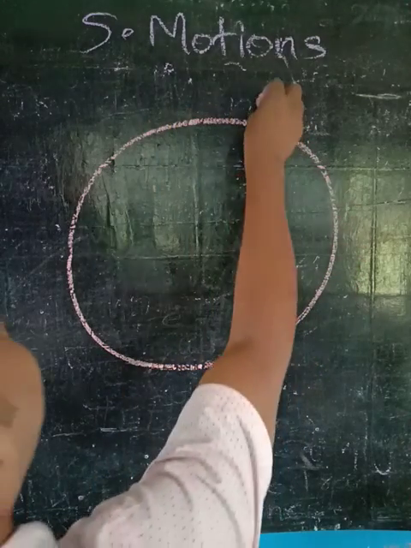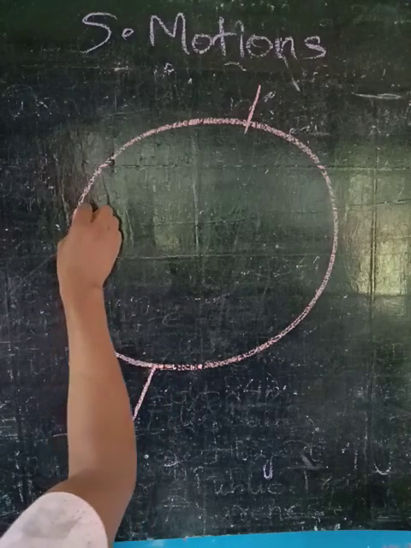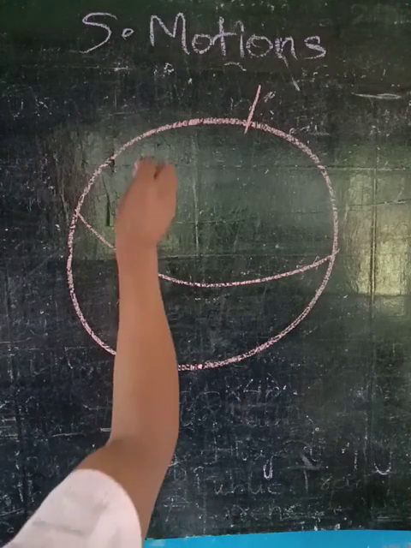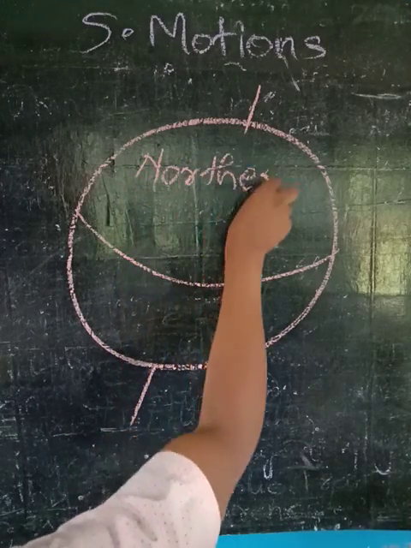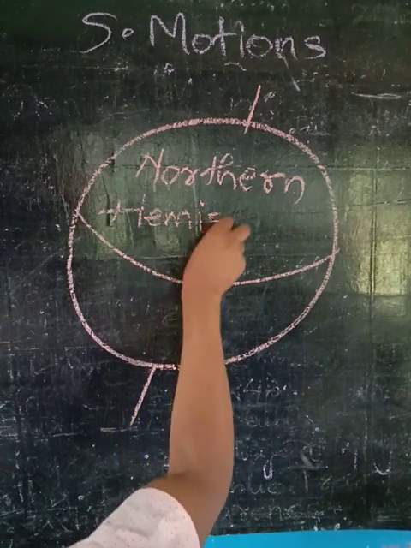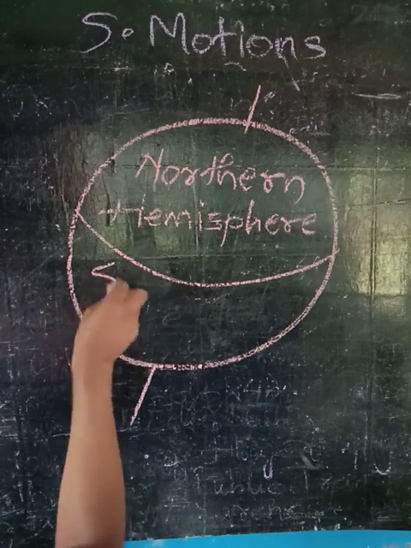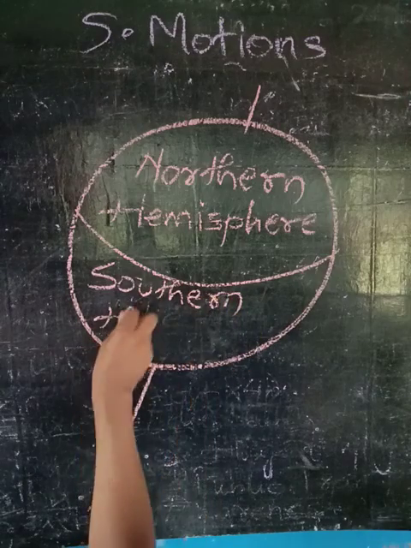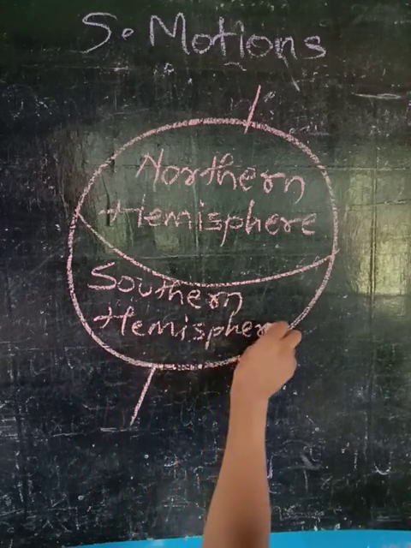Here, the Earth has two hemispheres. The upper one is called the northern hemisphere, and the down one is called the southern hemisphere.